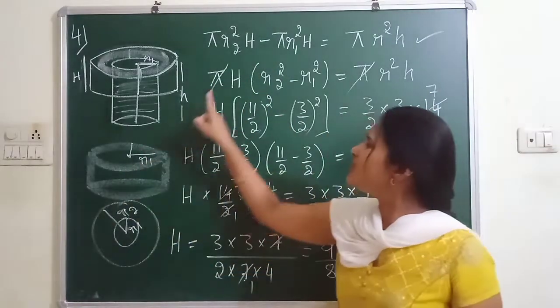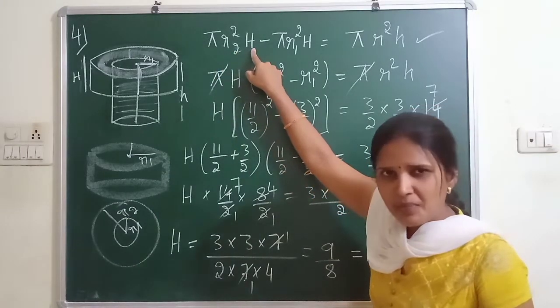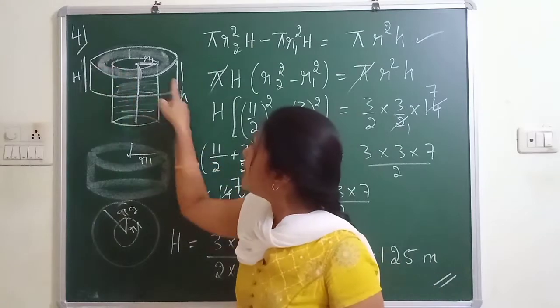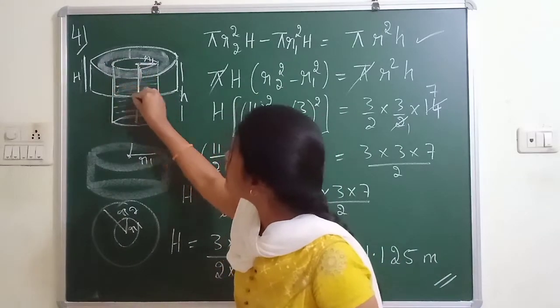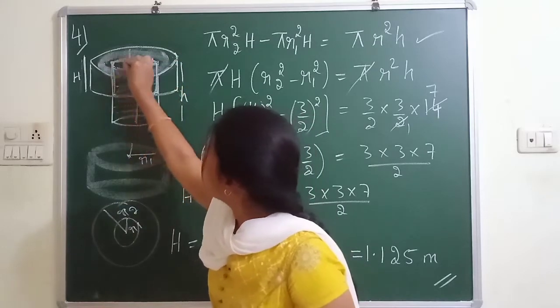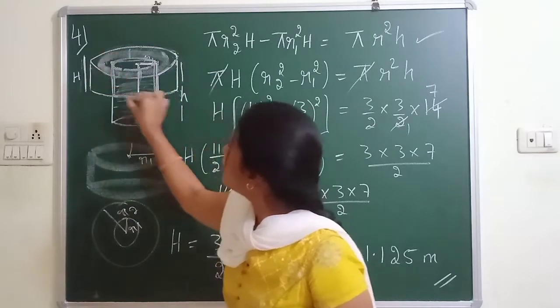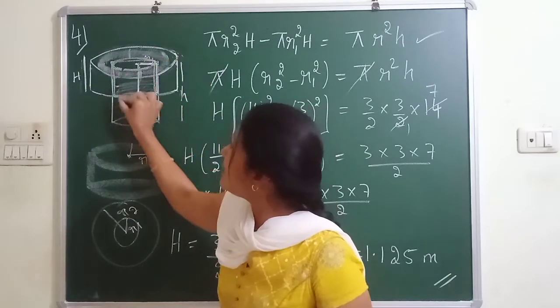R2. So what is the volume of outer cylinder? Pi R2 square h. Remember, this is the inner cylinder. So this part you are removing, and this is the outer cylinder.